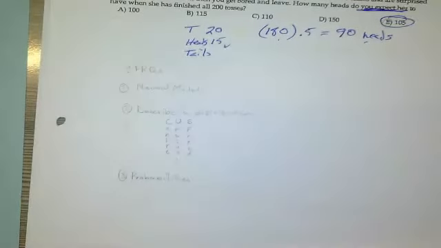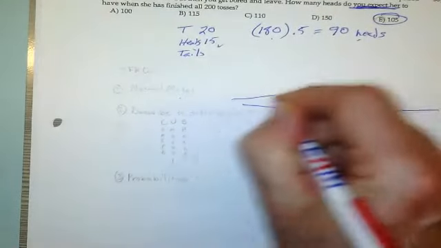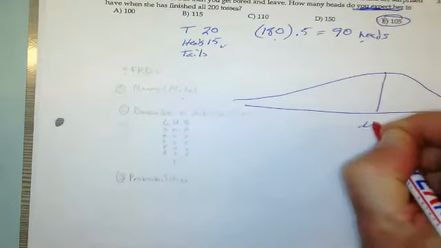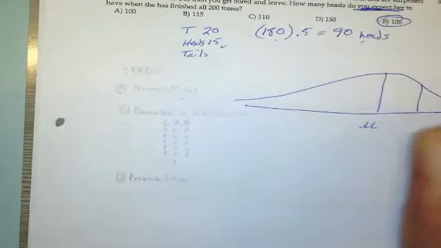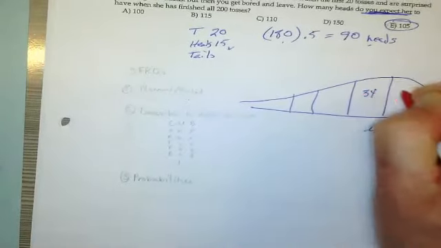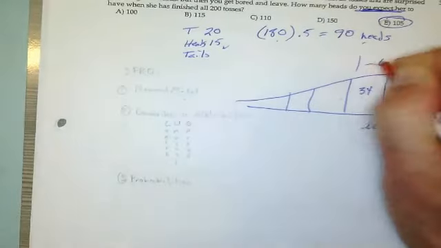Okay, so for the 3 free response questions on this, you're going to have a normal model, which is going to have to be this. You're going to have to label the mean, whatever it might be, and you're going to have to go 3 standard deviations in both directions, and you're going to have to tell me all these numbers in here. Okay, I need to see all this.